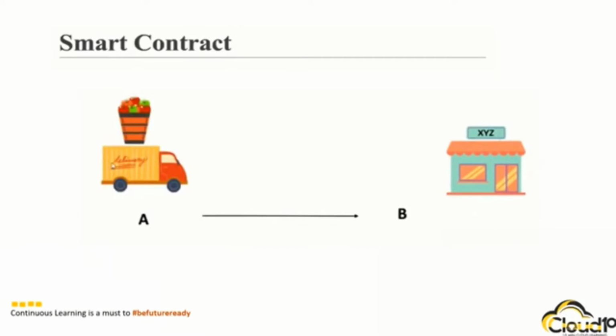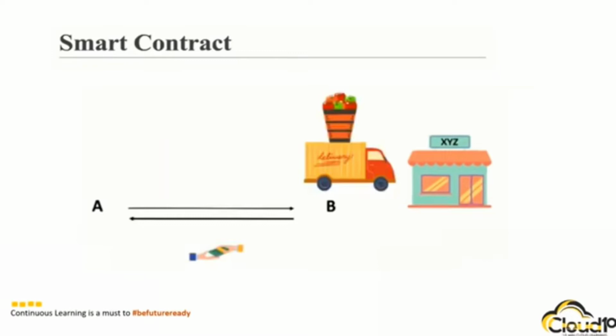Assume that there is a supplier who supplies fruits to a shop. In this case, the shop owner expects the fruits to be fresh and in good shape when delivered, whereas the supplier also expects that the shop owner pays him upon receiving the fruits. If the fruits delivered were not of good quality, then the shop owner may not pay the supplier. There is also a possibility that the shop owner may not pay even after receiving good quality fruits. So both these parties have to trust each other, otherwise there could be heavy loss to either party.